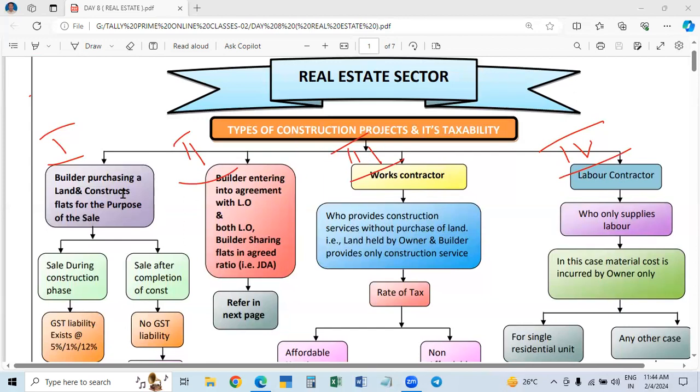So what are the 4 types and what is the tax liability? In all the cases of construction projects, that is real estate, there are 3 parties. One is the owner of the land. Anything will be constructed on the land. The owner of the land is called the landowner, and the person who is constructing the project is called the builder or promoter.